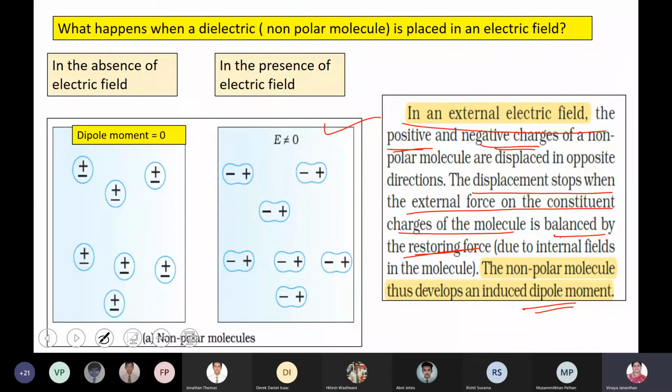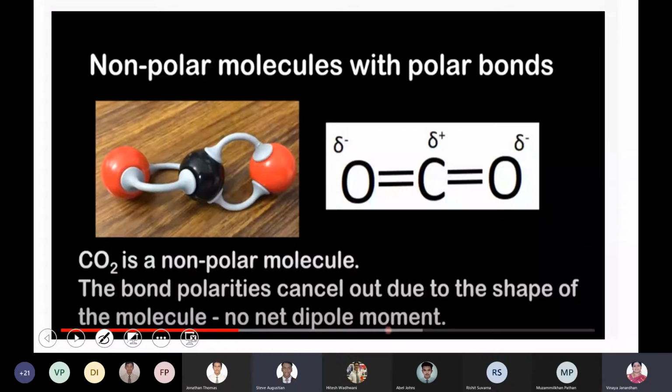Did we start with this? What happens when a dielectric, that is a non-polar molecule, is placed in an electric field? Did we do this, boys? The last thing you showed us was a video of somebody putting a bag of water between two parallel plates. Fine, thank you.